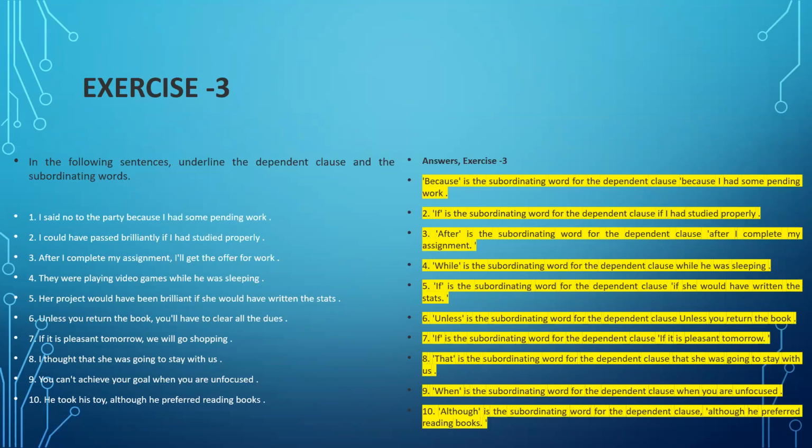The ninth sentence, "You can't achieve your goal when you are unfocused." "You can't achieve your goal" is a main clause. And "when" is the subordinating word for the dependent clause "when you are unfocused." Tenth sentence, "He took his toy although he preferred reading books." So "he took his toy" is a main clause. "Although" is the subordinating word for the dependent clause "although he preferred reading books."